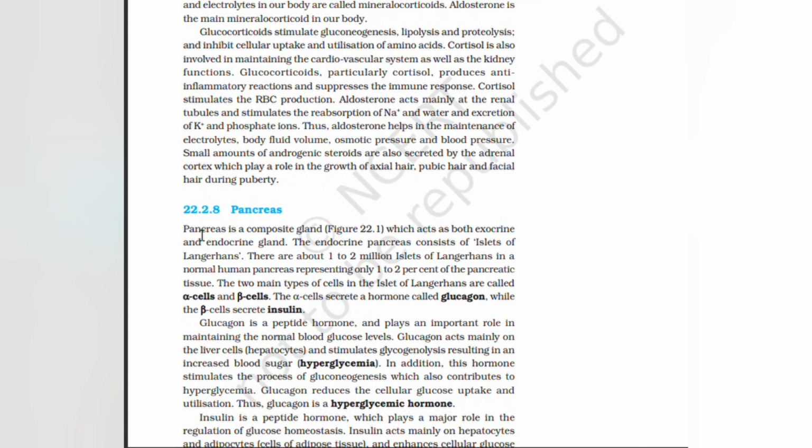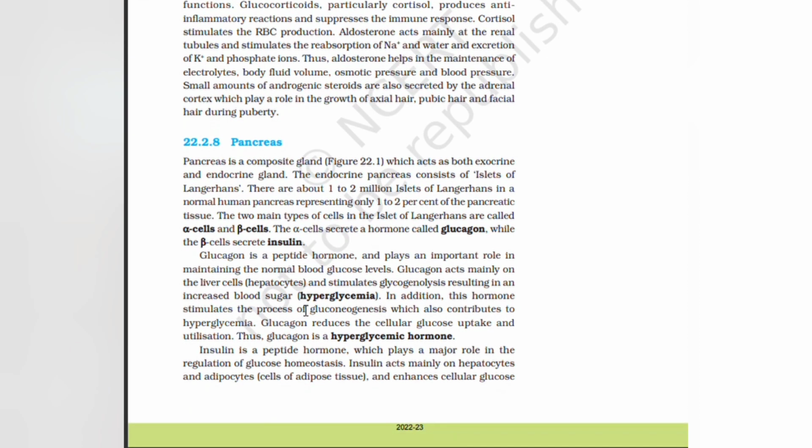Pancreas. Pancreas is a composite gland which acts as both an exocrine and endocrine gland. Endocrine pancreas consists of islets of Langerhans. There are about 1 to 2 million islets of Langerhans in a normal human pancreas, representing only 1 to 2% of the pancreatic tissue. The two main types of cells in the islets of Langerhans are called alpha cells and beta cells. Alpha cells secrete a hormone called glucagon, while the beta cells secrete insulin.